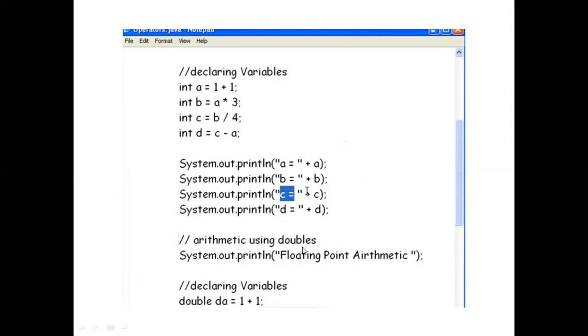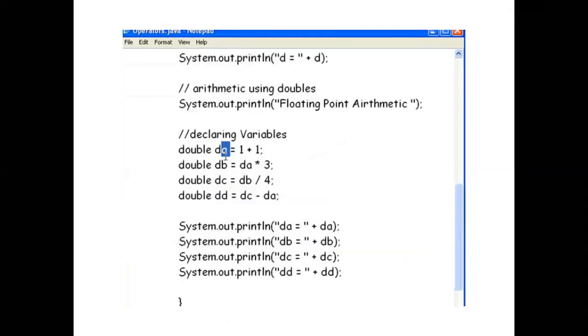Arithmetic using doubles. If you declare the data type double, then the storage capability will be enhanced and the decimal capacity will increase. Again, we can see that whatever we want to print we can write in this way, or these are sort of expressions, and we are just changing the data type.